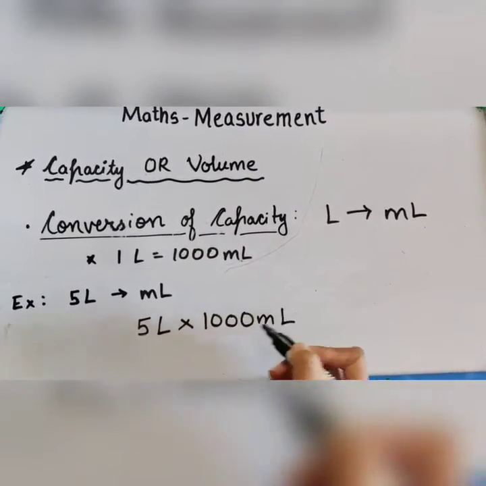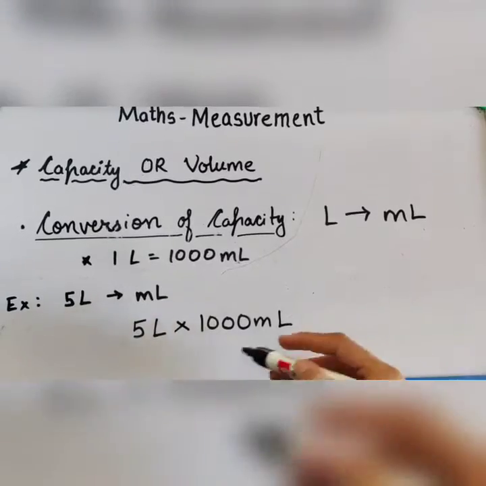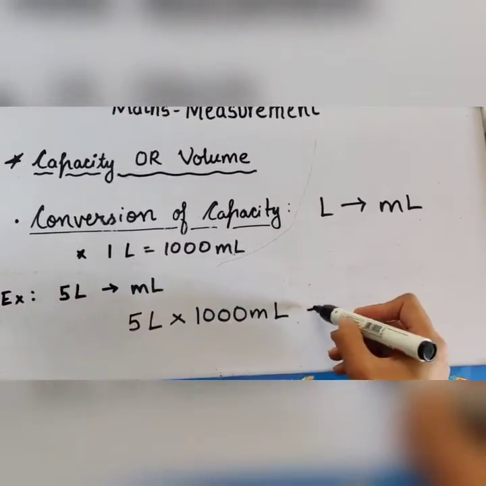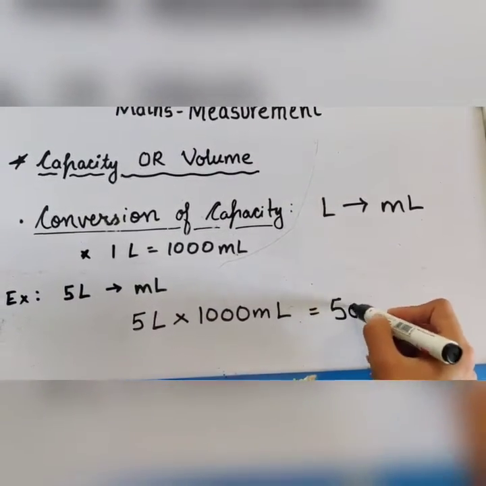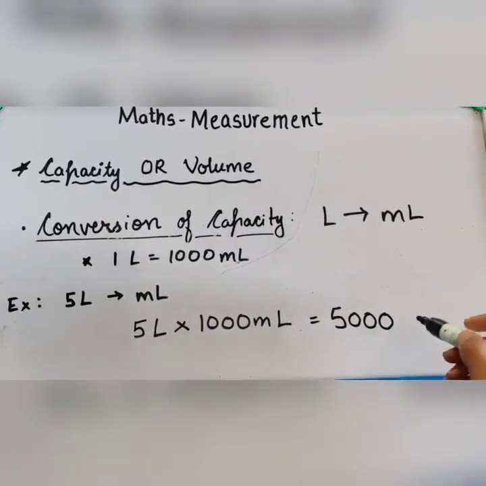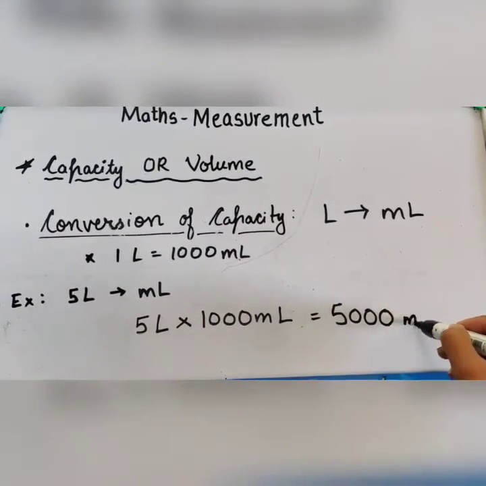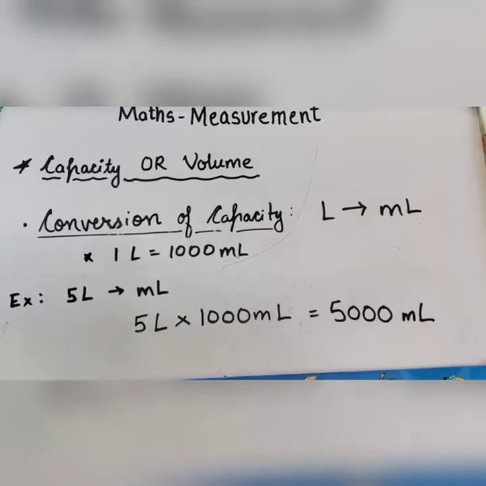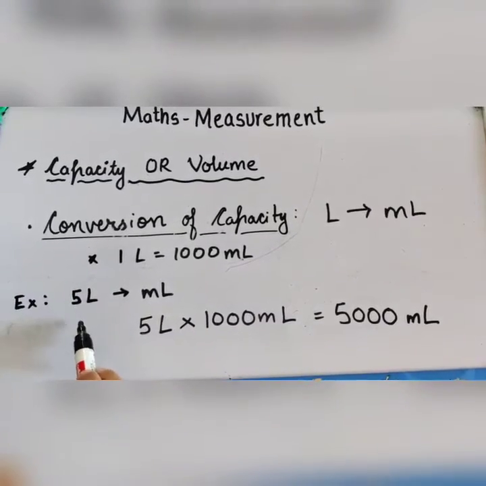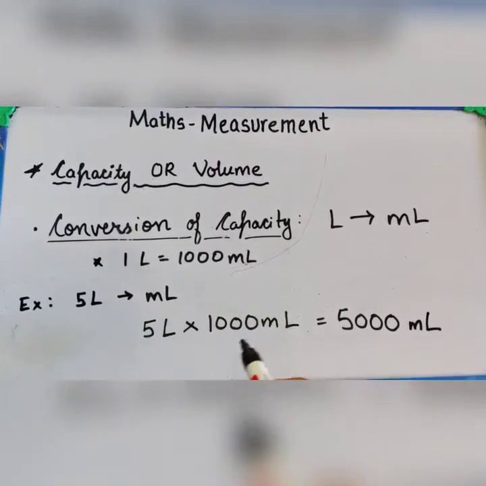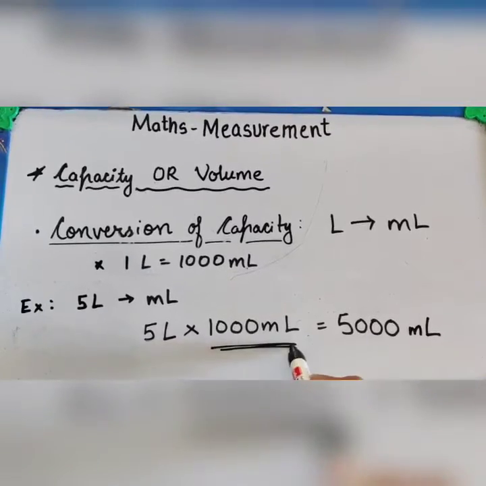So 5 into 1000 is equal to 5000. This is converted into milliliter. So to convert from liter to milliliter, we will multiply it by 1000.